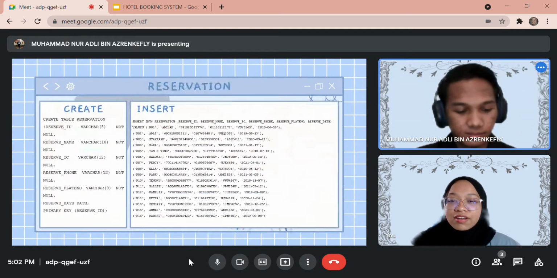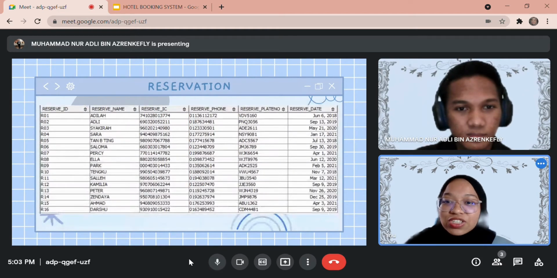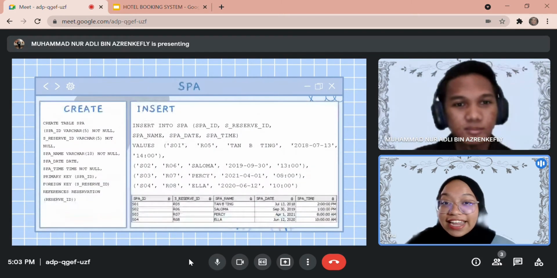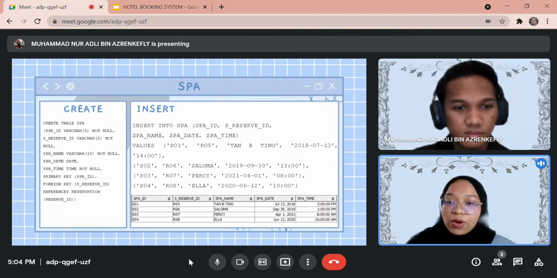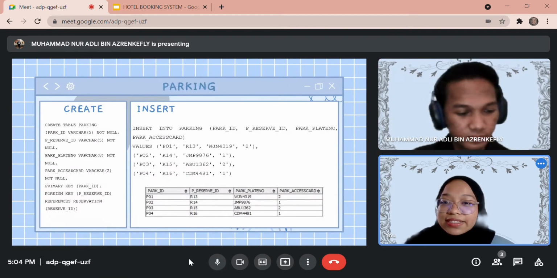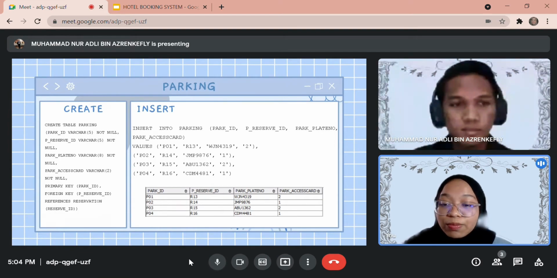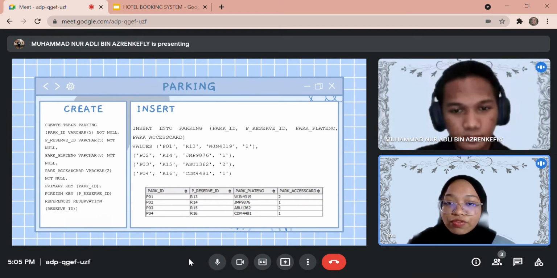Next, tables. For the reservation table, we use the create command. So we insert command like this. This is the sample of output for the reservation table. Next, we have the spa table. We use this command to create it. We insert the command values as shown and pull off the output for the spa table. Parking table. We create the table as the command shown. So we insert this command to create the output shown. And this is the sample of output for the parking table.